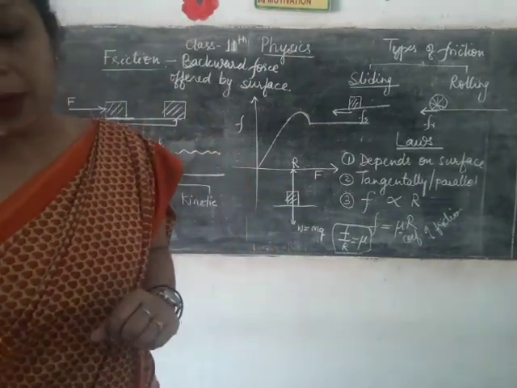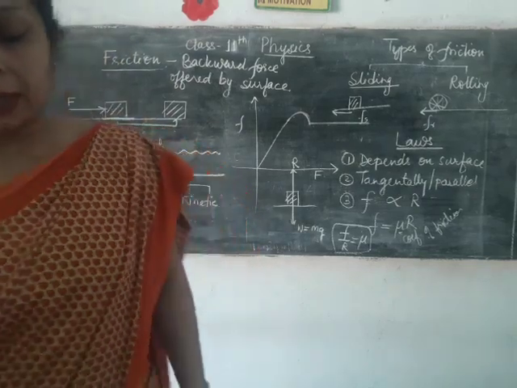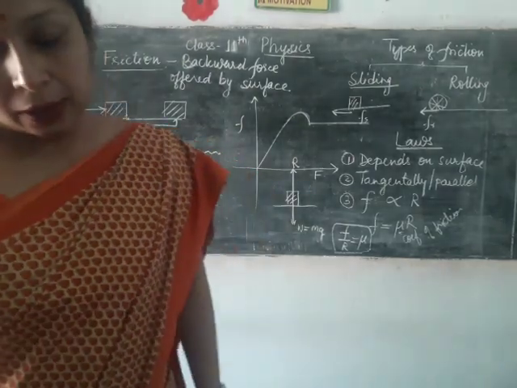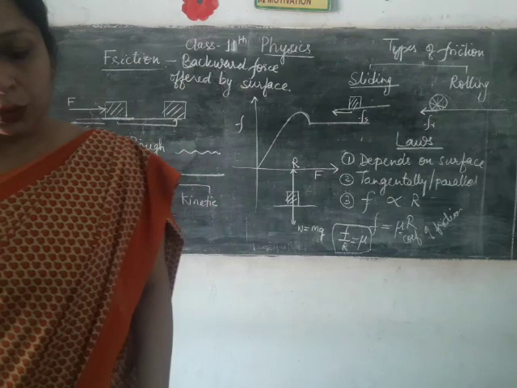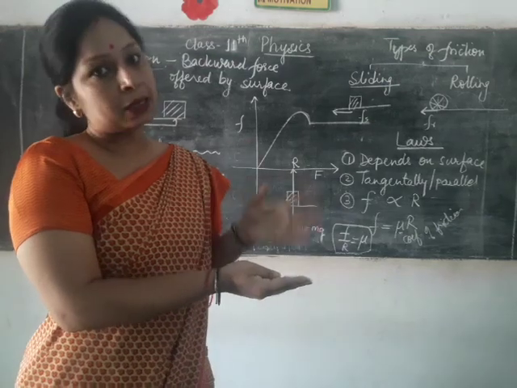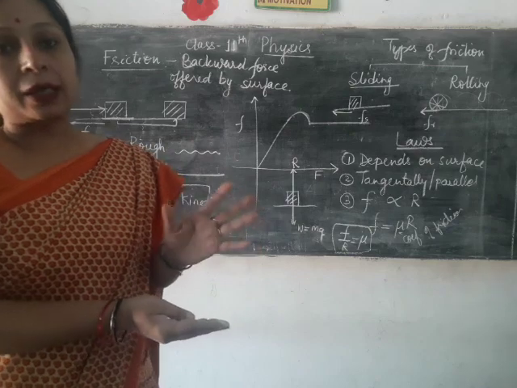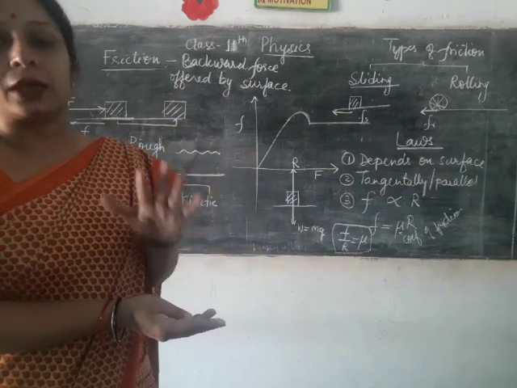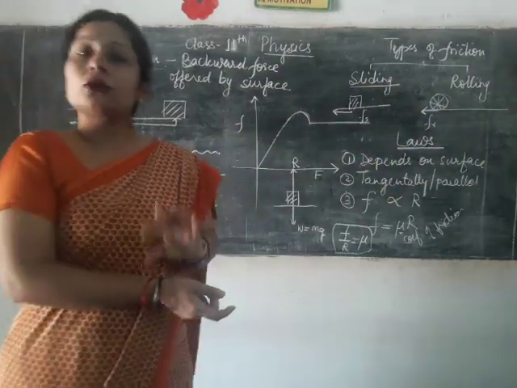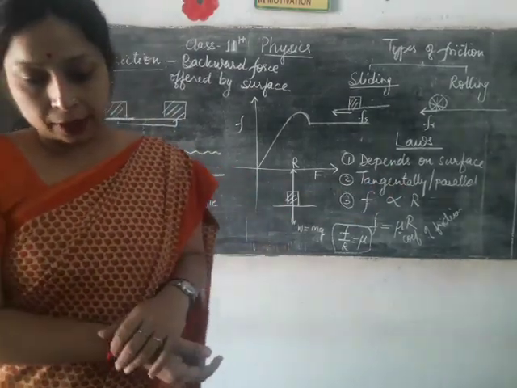Now, as we talked about, friction is of 2 types, and this will help you understand the relation between kinetic friction and rolling friction. Kinetic friction is the force of friction acting between 2 surfaces in contact when an object slides on that surface, that is called sliding friction. Rolling friction means the force of friction acting between 2 bodies in contact when the object is rolled on the surface. If you roll an object, rolling friction comes in; if you slide it, sliding friction comes in.